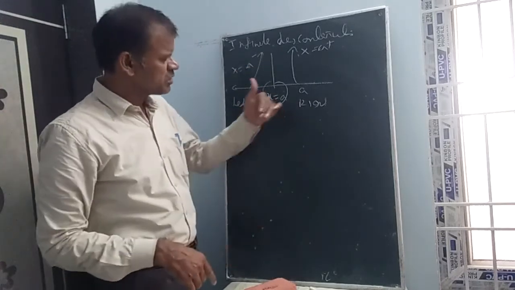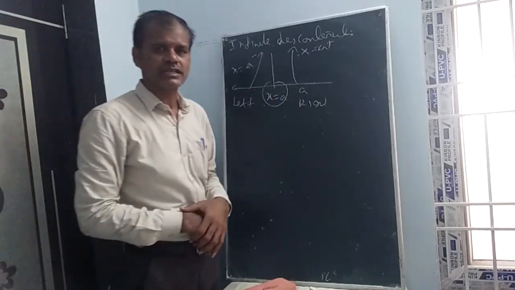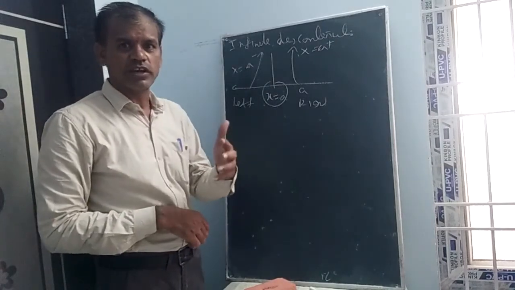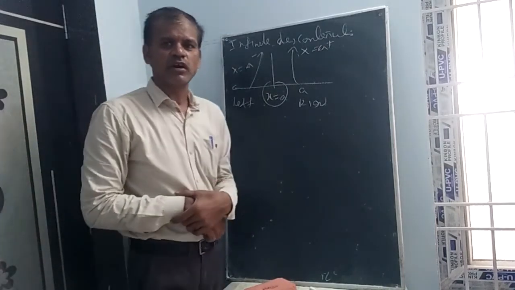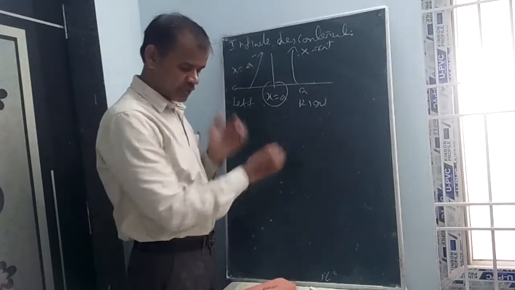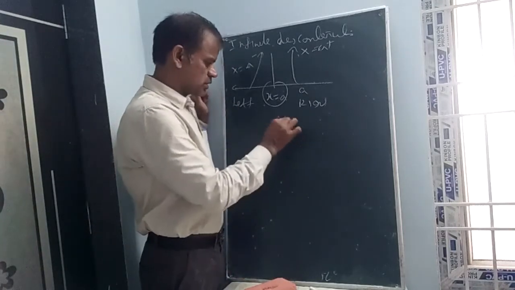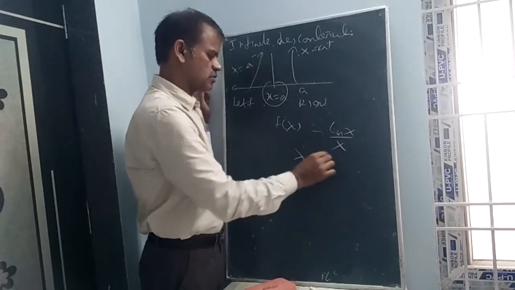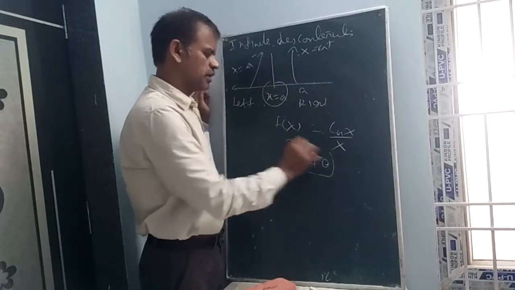Such types of function: you can take cos x by x, sin x by x like this, the 1 by x concept, the infinity concept. You can take the right neighborhood or the left neighborhood. Already given, f of x is equal to cos x by x. Sin x by x also you can take, where x is equal to 0, so the 0 minus, 0 plus concept.